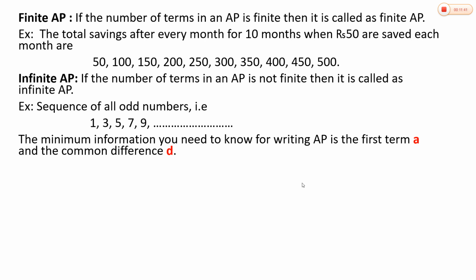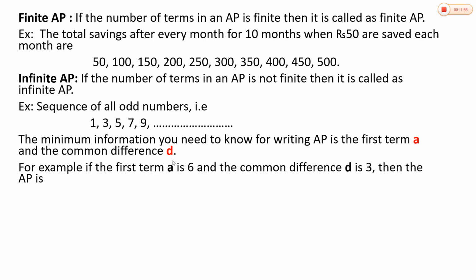The minimum information you need to know for writing an AP is the first term a and the common difference d. That means if you know the first term of an AP and the common difference, you can write the sequence. For example, if the first term of the AP a is 6, and the common difference d is 3, then the AP is,